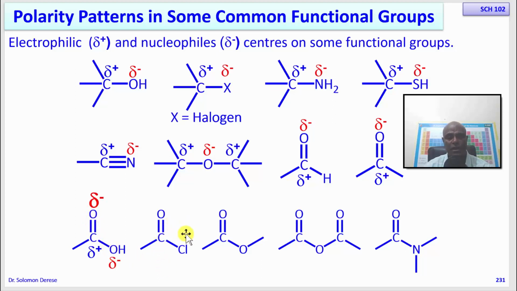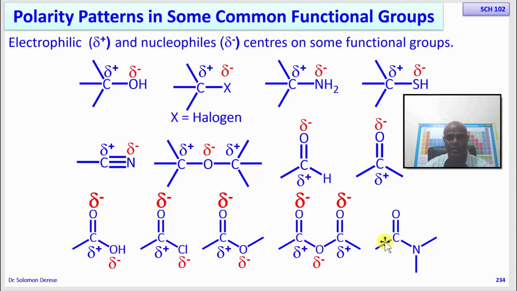Another one is acid chlorides. So we have this acid chloride, with a carbon-oxygen double bond, and then a chlorine. Again, this is polarized like that. The same applies to esters, and the same applies to acid anhydrides.